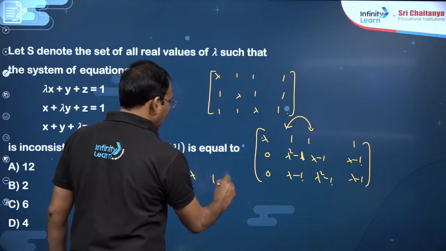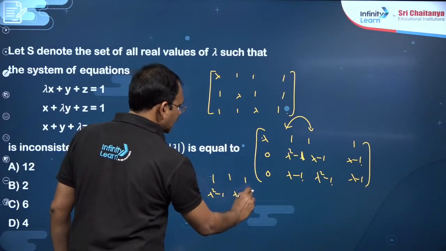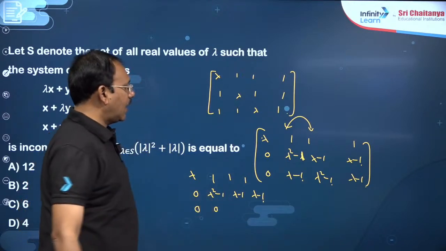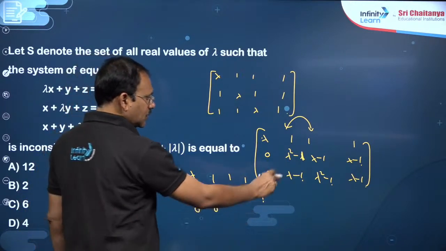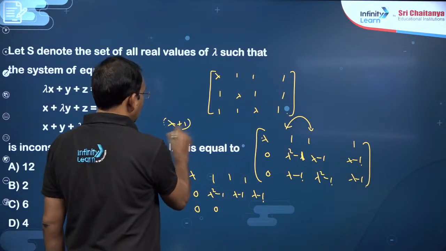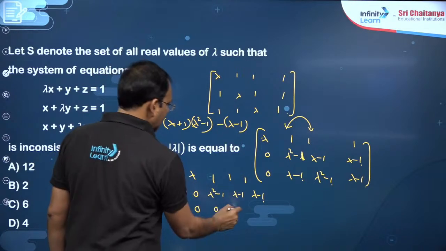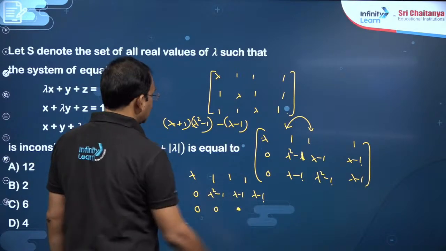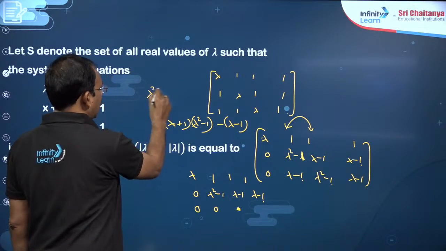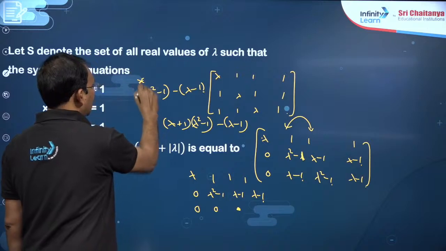You will get lambda 1 1 1, 0 lambda square minus 1 lambda minus 1 lambda minus 1. I have multiplied with lambda plus 1 and I am subtracting. So, this is lambda plus 1 into lambda square minus 1 minus of lambda minus 1, that is this element, whereas for this element I have multiplied by lambda plus 1, so lambda square minus 1 minus of lambda minus 1 is this element.